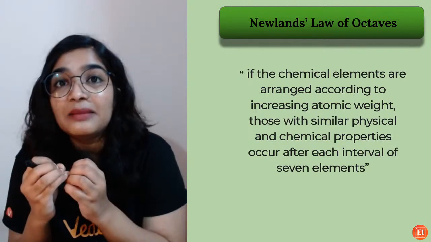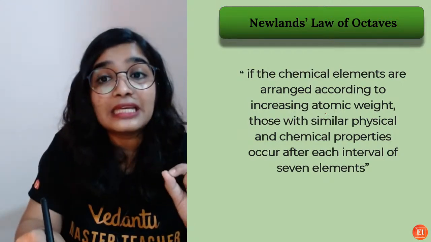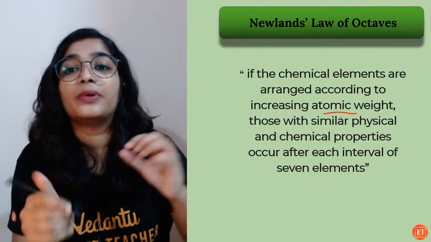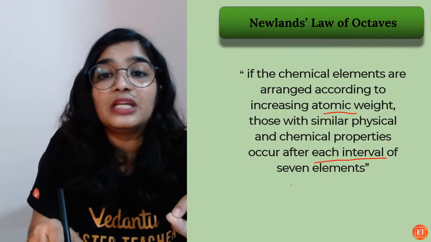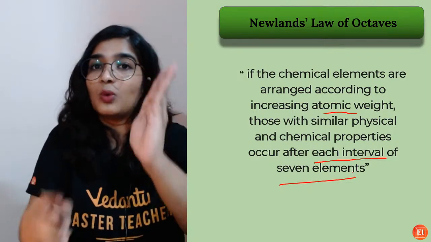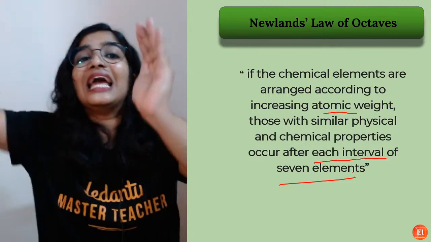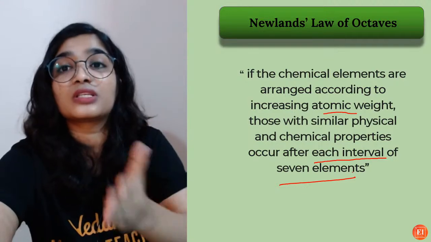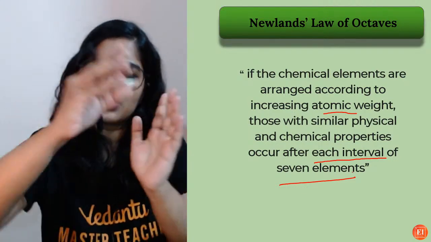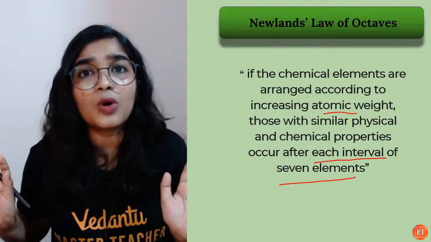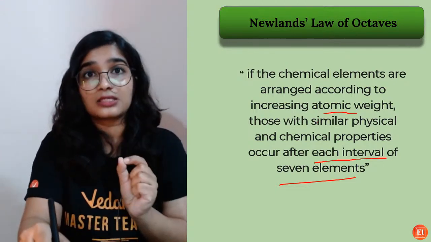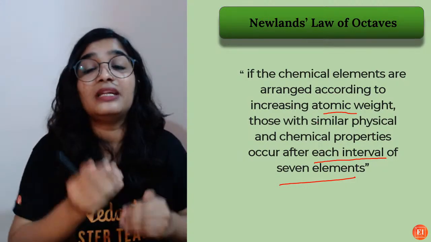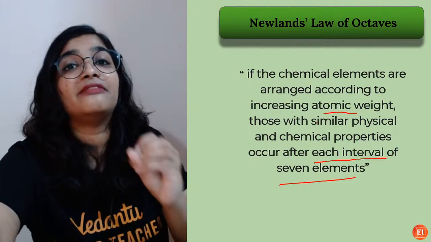So if the chemical elements are arranged according to increasing atomic weight, those with similar physical and chemical properties occur after each interval of 7 elements. So 1, 2, 3, 4, 5, 6, 7, and the 8th element will have similar physical and chemical properties. This is the law of octaves. You just go on arranging the elements according to increasing atomic mass, and elements with similar physical and chemical properties will repeat after every interval of 7 elements.